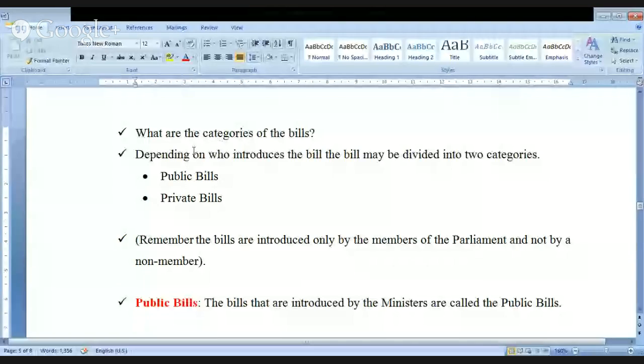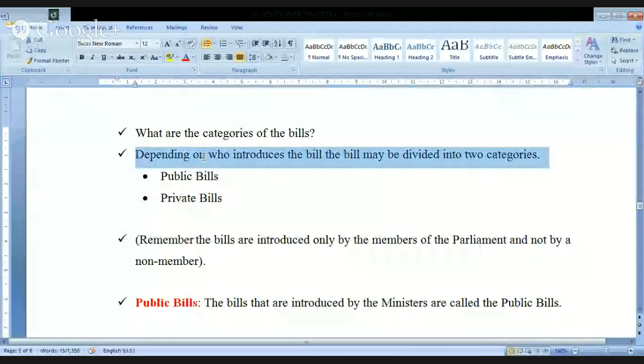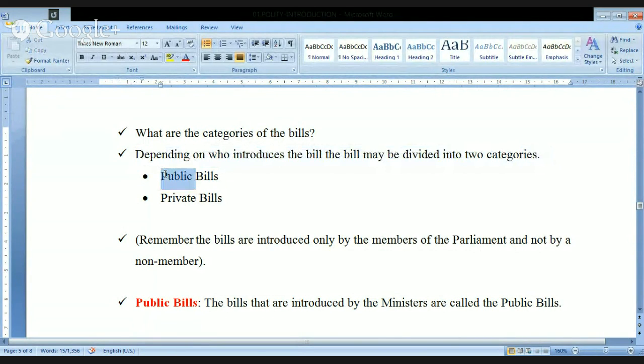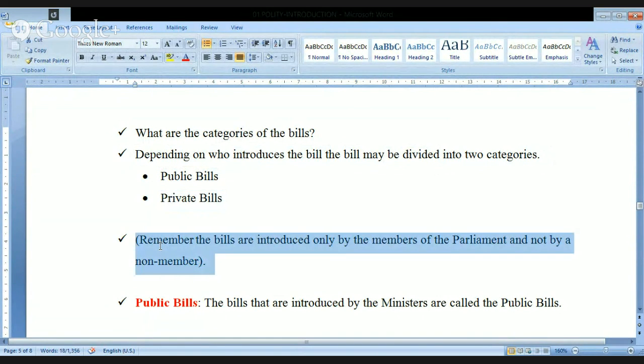Now, I'm moving to the document here. Look at this. Depending on who introduces the bill, bills may be divided into two categories: public bills and private bills. Remember, bills are introduced only by the members of the parliament and not by a non-member. Kindly remember this. This is another important point. A non-member is a person who does not have representation in the Lok Sabha or Rajya Sabha.